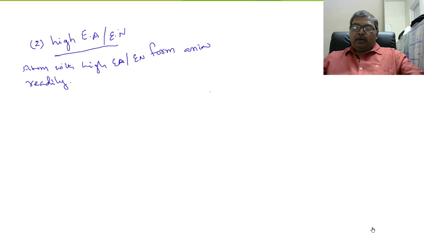Now here I am taking one example. See, for example, X is an elemental atom. Y is an elemental atom. Now, to X, one electron is added to the outermost orbit of X. Then X- ion is formed.